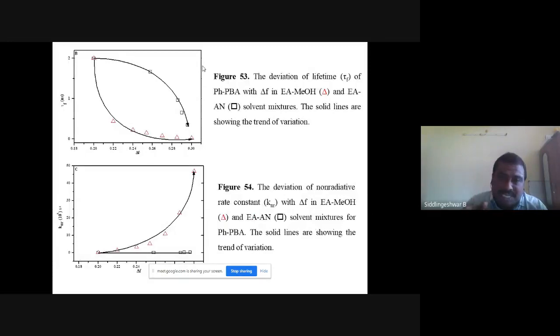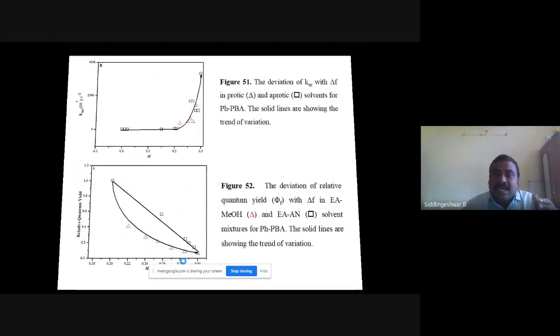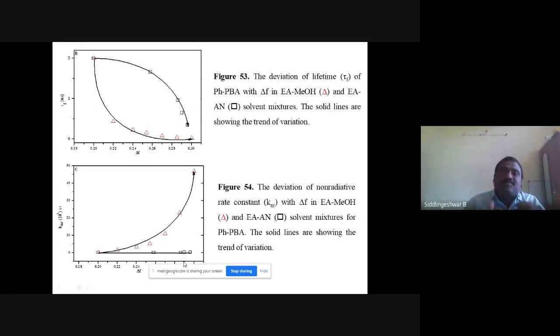In the solvent binary mixture, what happens? The molecule is stabilized. When I move from ethanol to methanol, its lifetime is gradually decreasing. Even in the Stokes shift, the relative quantum yield is also decreasing. And the Stokes shift is increasing with increasing delta F in solvent mixtures. It means the molecule is stabilized due to the solvent polarity effect. So this is explained by the different solvation mechanism involved in this case.